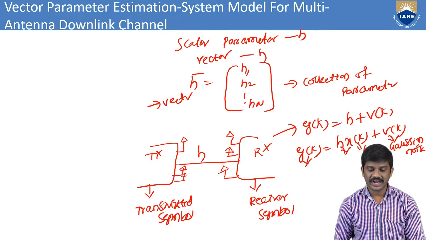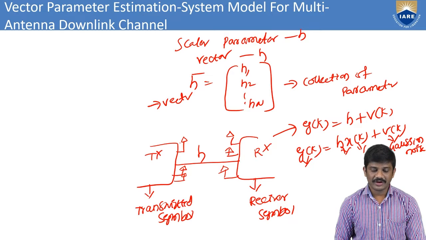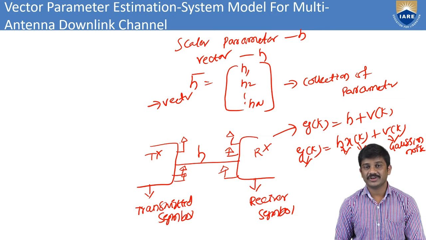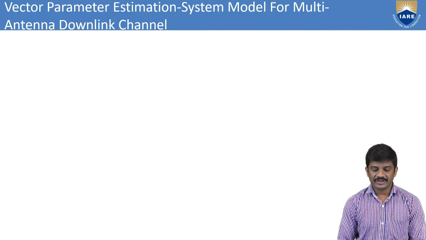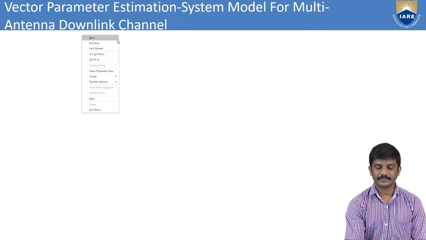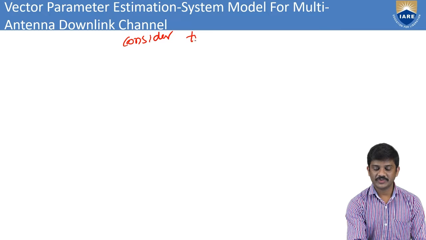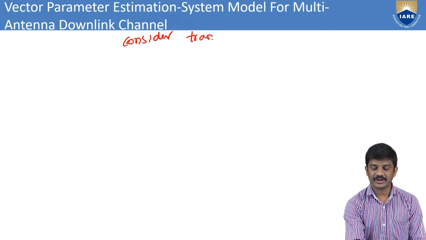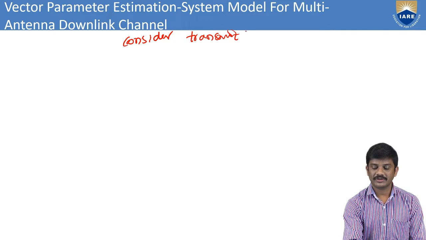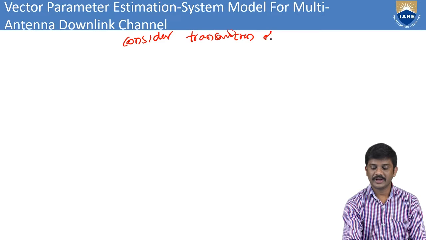Coming to the different x of k transmissions, we can also have received signal estimation. Here I consider the transmission of pilot symbols.